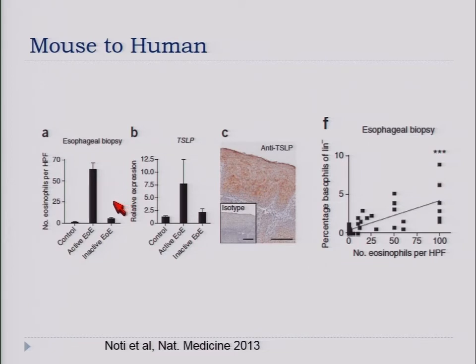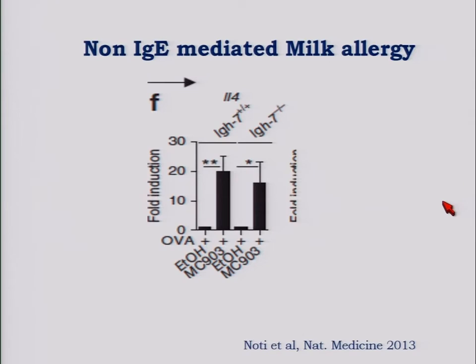And in humans, in our patients, we showed that the patients with active EOE had higher levels of eosinophils by definition, but also higher levels of TSLP, and that the level of eosinophils in the biopsy correlated with the level of basophils, suggesting that this is not a phenomenon only present in mice, but also in humans.